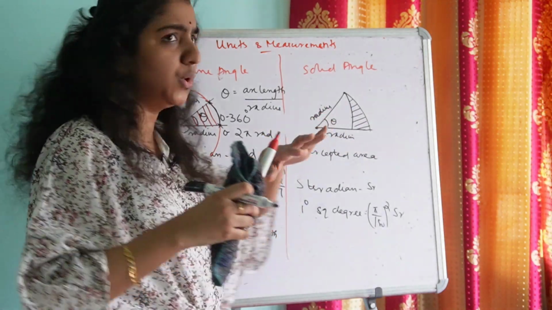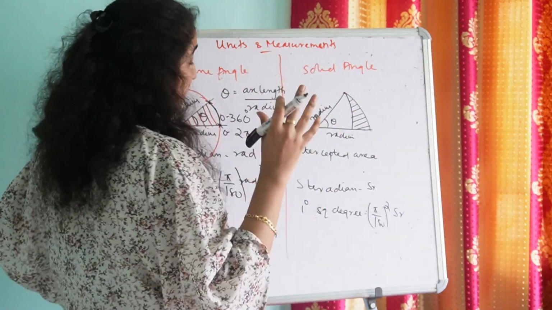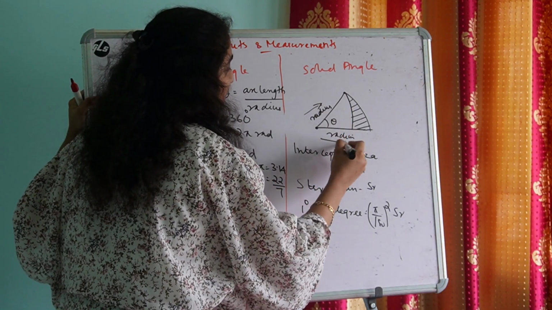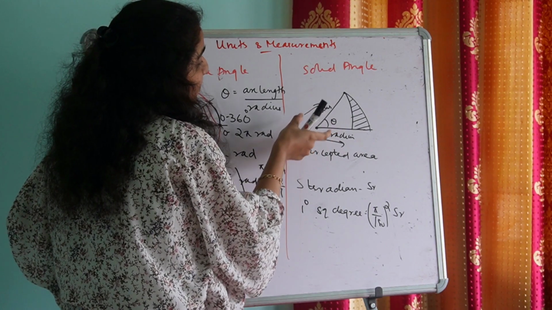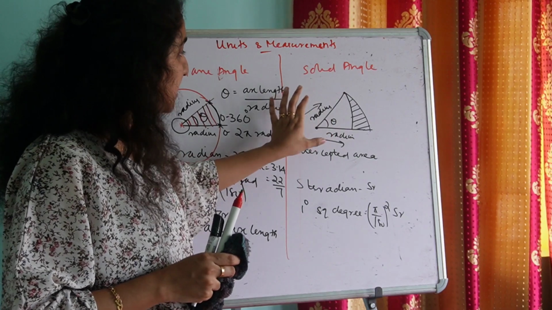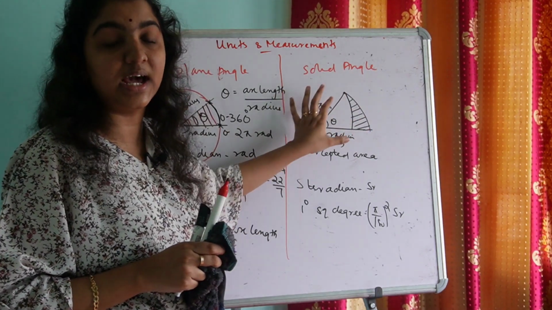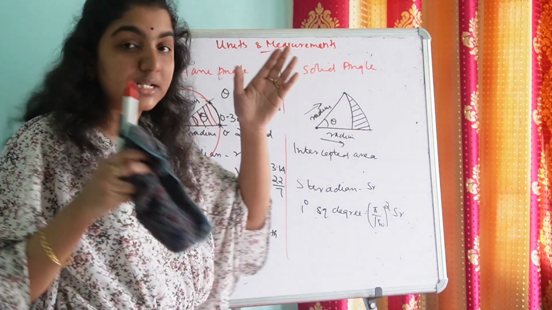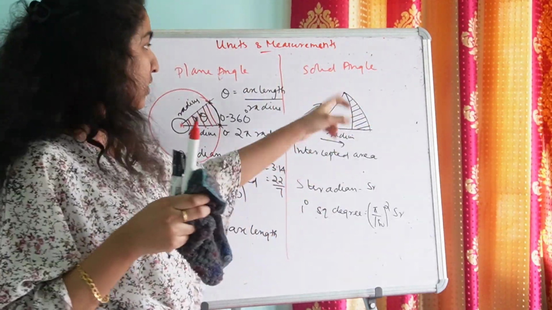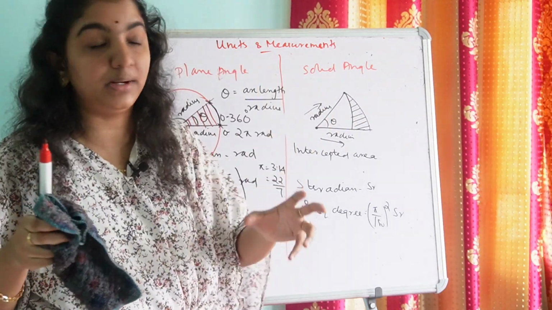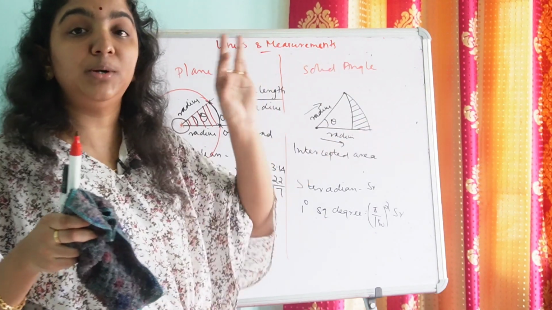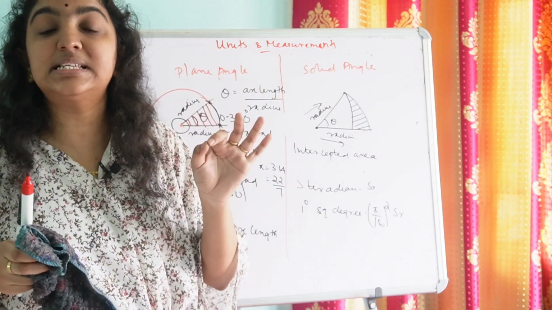The whole sphere will not be visible when we are viewing the surface in the direction of these two lines. Only some portion of the sphere is visible, and the area of this visible portion is known as intercepted area.